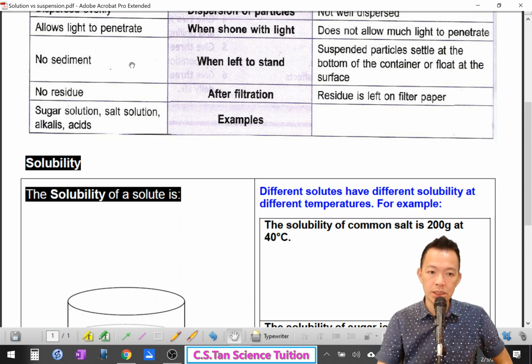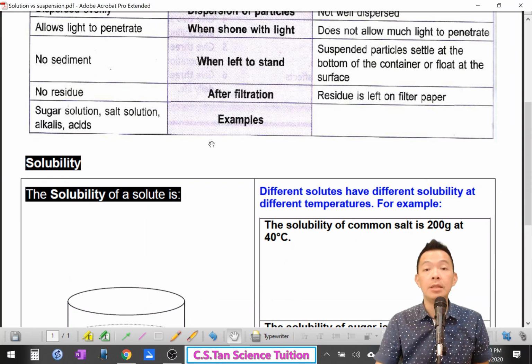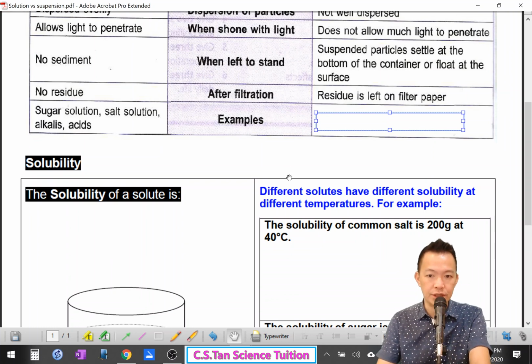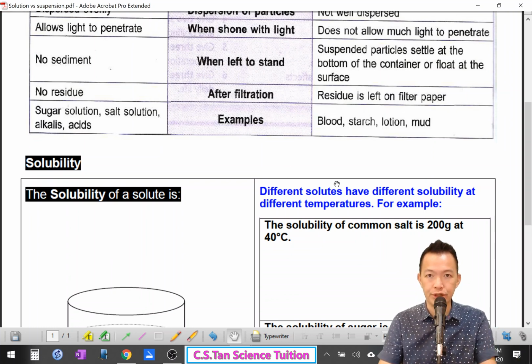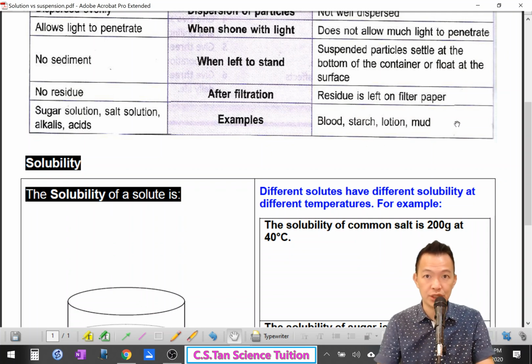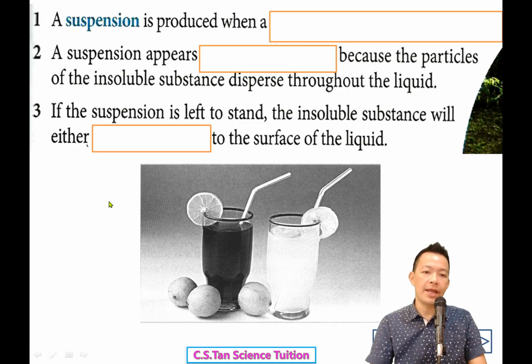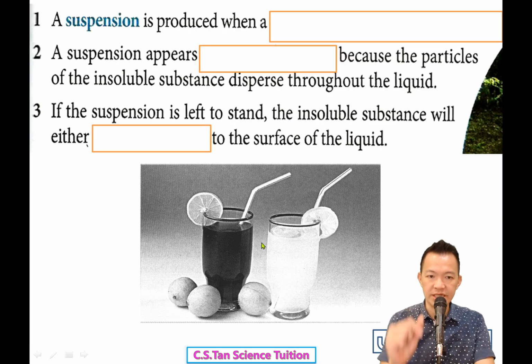Okay, sugar solution, salt solution, alkaline, acid, they are all soluble substances, called solutions. And for suspensions, any examples? Blood, which will clot. Starch, okay, lotions and mud, muddy water. So all these are suspensions. Or any other example?